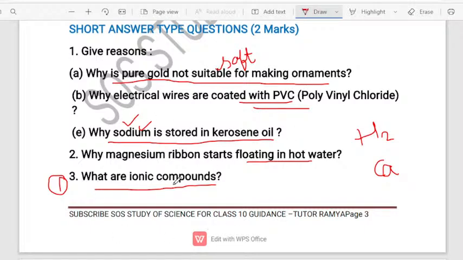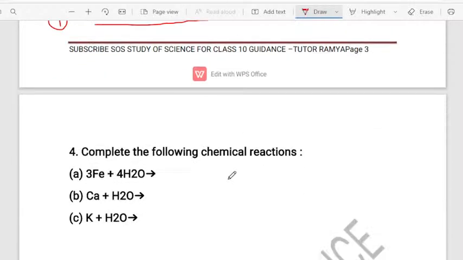Okay, the compound which is being formed by the transfer of electrons, we will call it as ionic compounds. Yes, very good. Moving to next question, complete the following chemical equation. So you have to complete this. So here they have given iron combining with water.